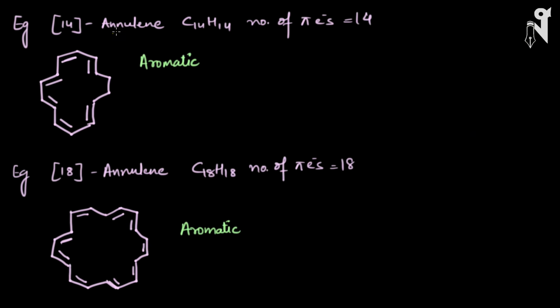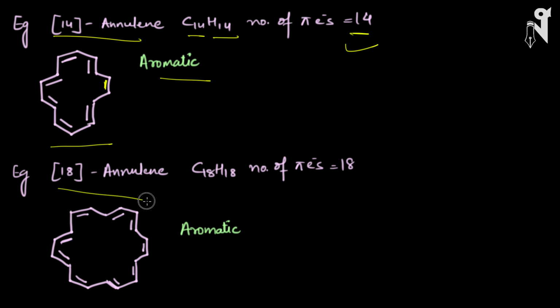Now look at the next type of annulene. We have [14]annulene. That means the formula will be C14H14. The number of pi electrons will be 14. And look at the molecule structure. I think I missed one double bond over here. Here is a double bond. So this is the structure of [14]annulene, and this is aromatic. There is no hydrogen repulsion over here, so it has planarity, it is cyclic, it has conjugation, and the number of electrons follows the Huckel rule also.